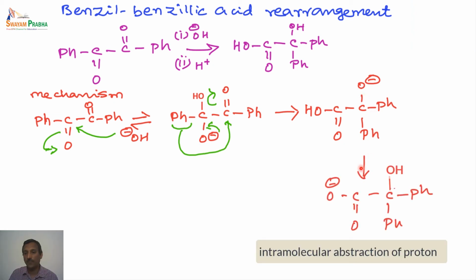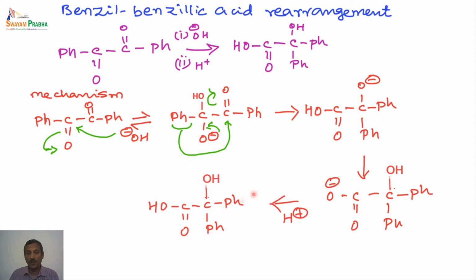So this can undergo resonance to give this particular intermediate. What happens is basically this double bond electron comes here to this oxygen, the proton is abstracted by this one, and this hydrogen is basically shifted to this oxygen. So addition of a proton in the final step produces the corresponding carboxylic acid.